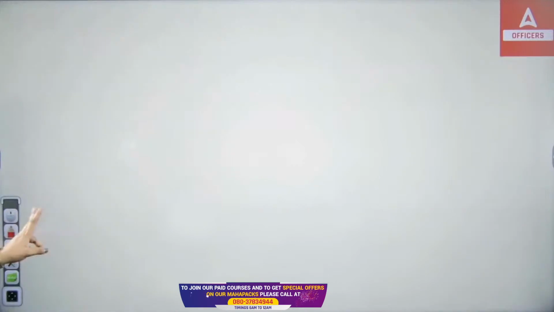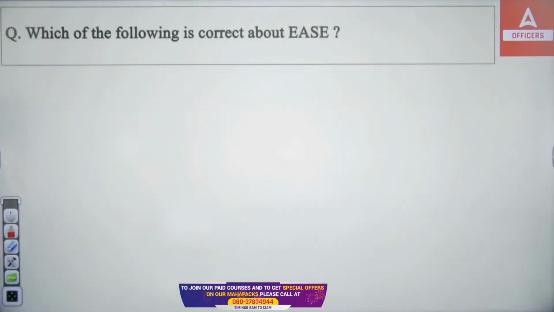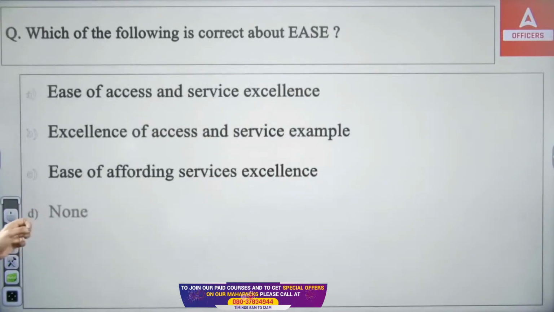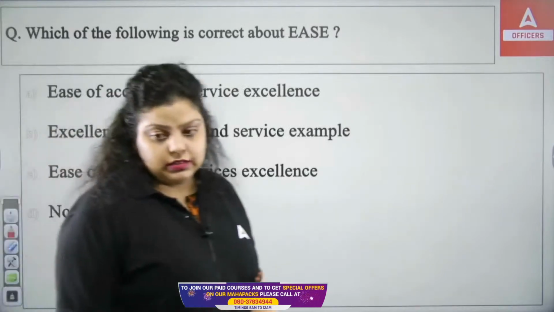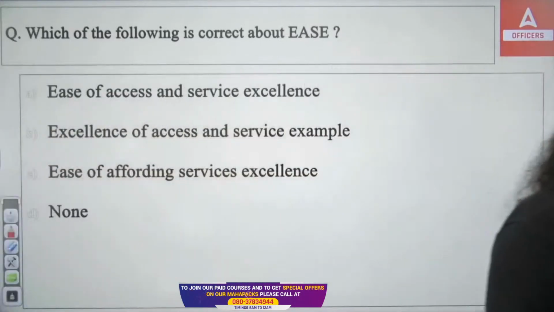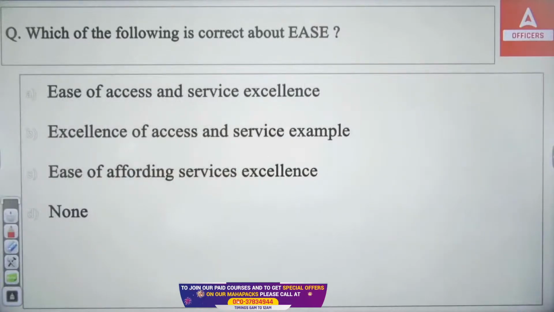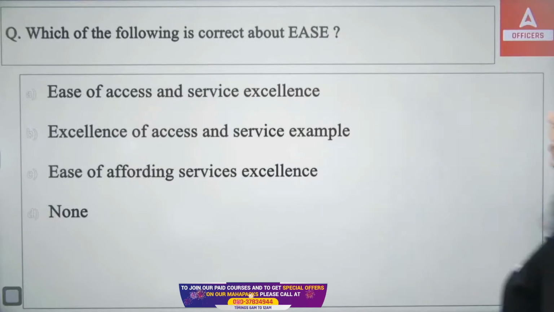Right answer is E. Next, which of the following is correct about EASE? You have to answer the full form of EASE. As I have told you, till now 5 phases have been introduced. So which of the following is the correct full form of EASE? And the right answer here is none of the above.